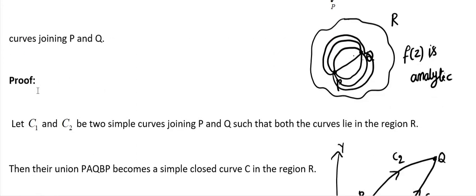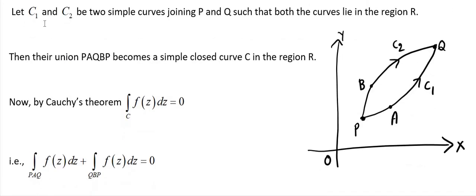So observe, let C1 and C2 be two simple curves. Simple curves means those two curves not intersecting with itself.